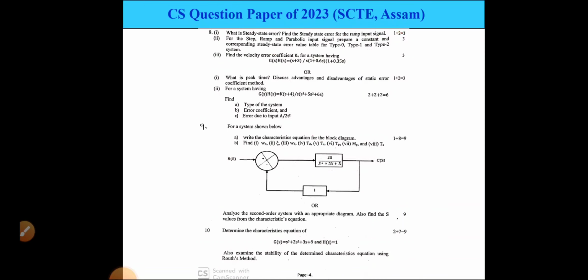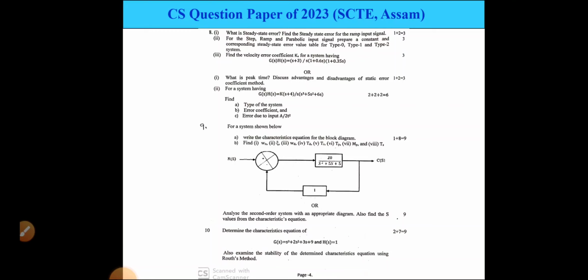Next question is question number 8A, what is steady state error, find the steady state error for the ramp input signal. 8.2, for the step, ramp and parabolic input signal, prepare a table of constants and corresponding steady state error values for type 0, type 1 and type 2.